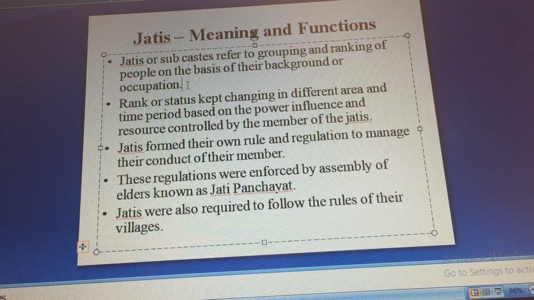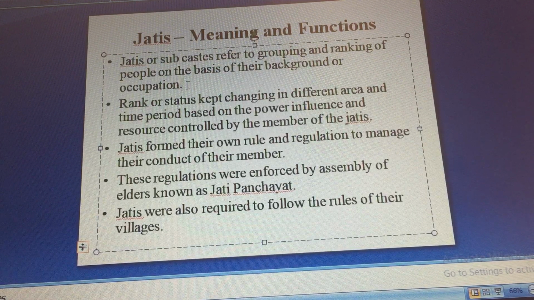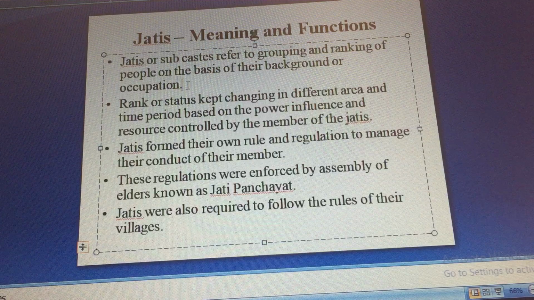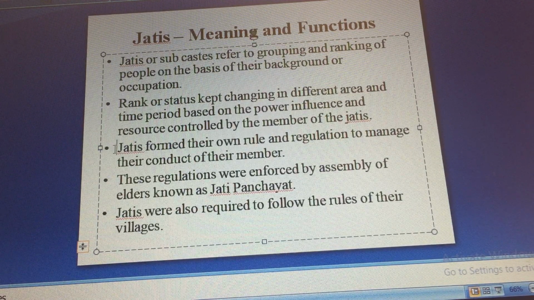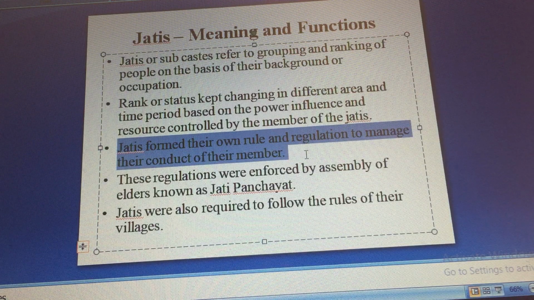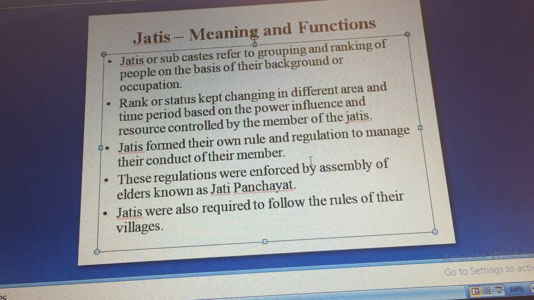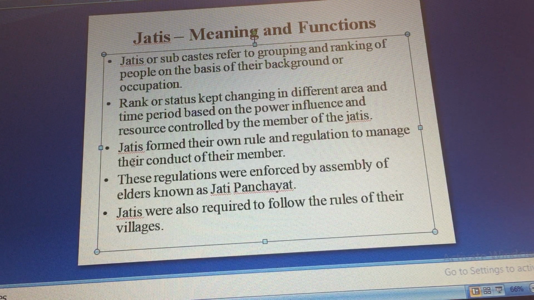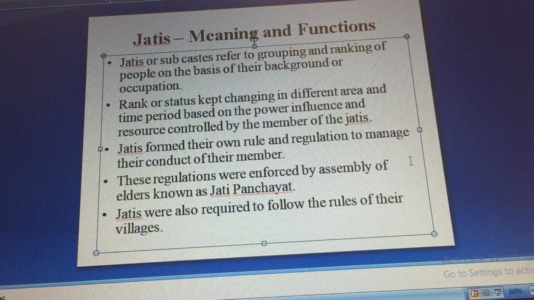But in the medieval period, we see many kingdoms whose rulers were not Kshatriya. That's also a change which we see in the medieval period. And these jatis formed their own rules and regulations to manage the conduct of their members. So they had specific rules and regulations for each jati. These regulations were enforced by an assembly of elders known as the jati panchayat.